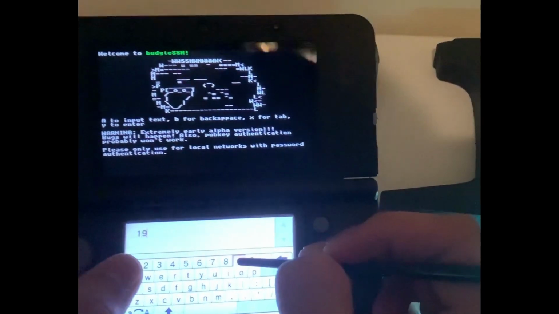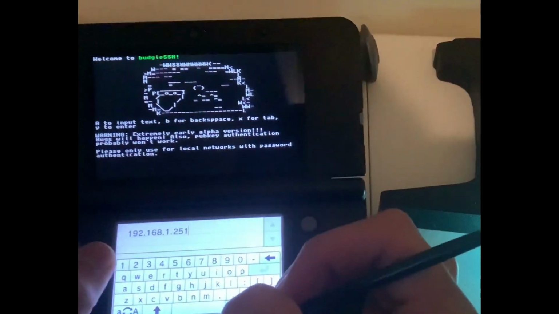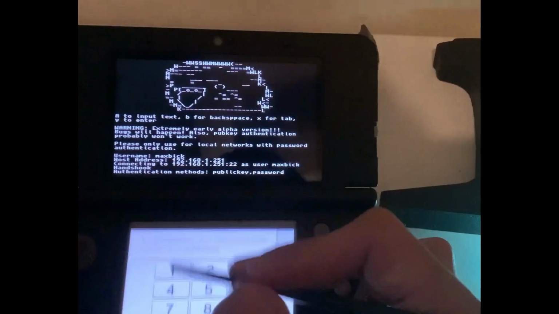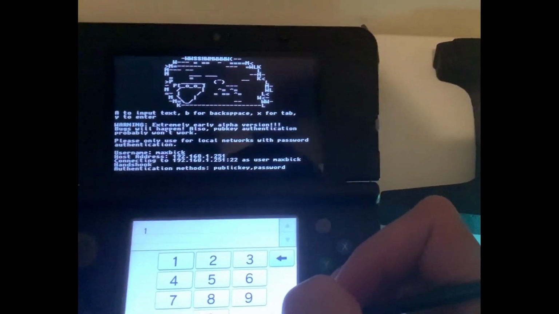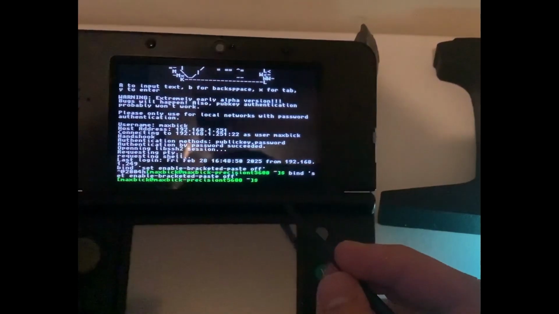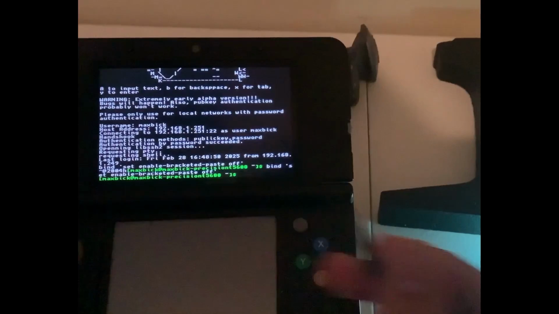And the host address, this is just a local IP address. Port number 22. And we will be authenticating with password. And there we go, that's our computer right there.